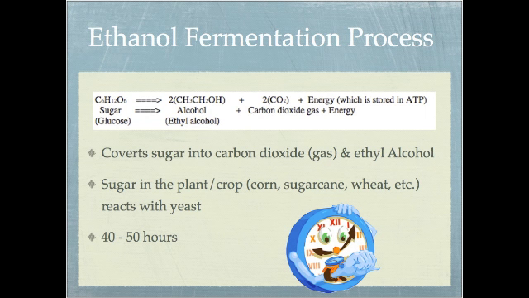The ethanol fermentation process is a system that converts sugar into carbon dioxide gas and ethyl alcohol. The process takes place when the sugar in the plant reacts with yeast, and typically takes 40 to 50 hours to complete. The chemical reaction is shown above.